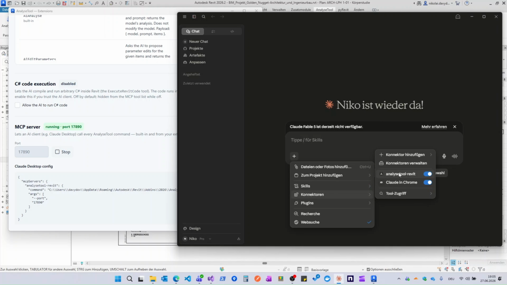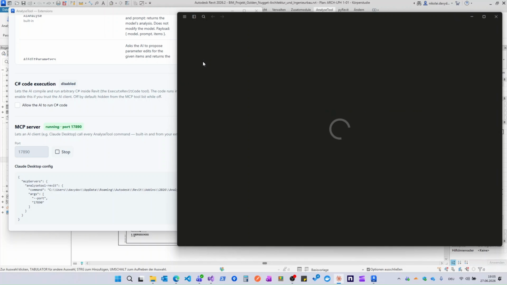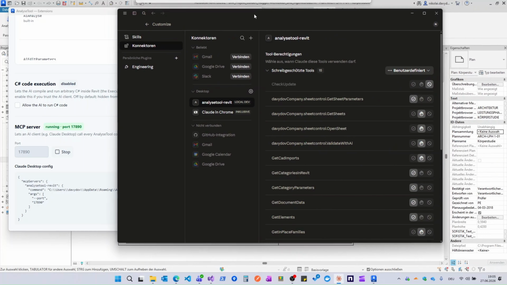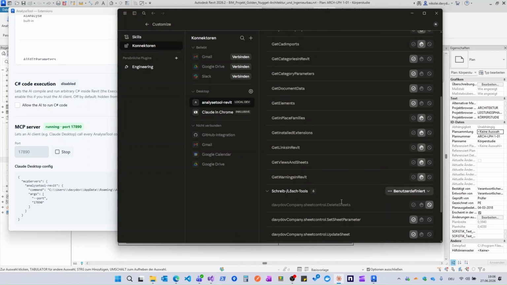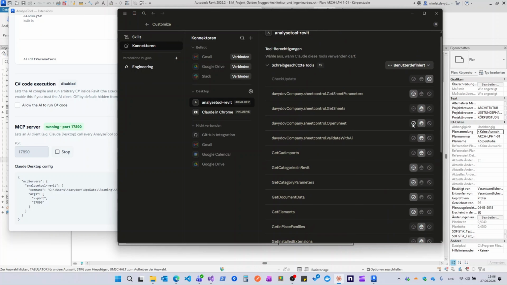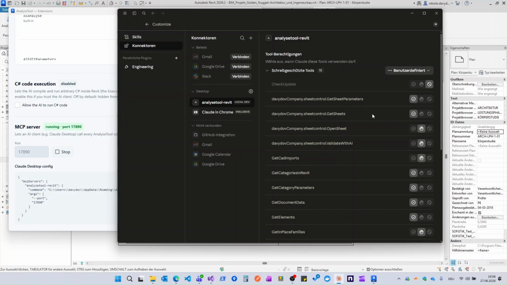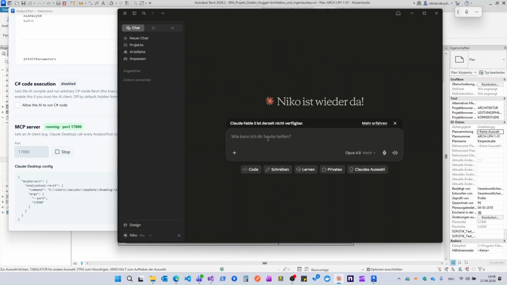As you can see, AnalyseTool is already connected. The first thing we can do is inspect the available tools. Claude can see all the commands that I've chosen to expose through MCP. This is important because not every command has to be available to AI. Inside AnalyseTool, every command can be marked as available or hidden from MCP. Claude also lets you control whether a command should always be allowed, require confirmation, or never be executed. So you have control from both sides.